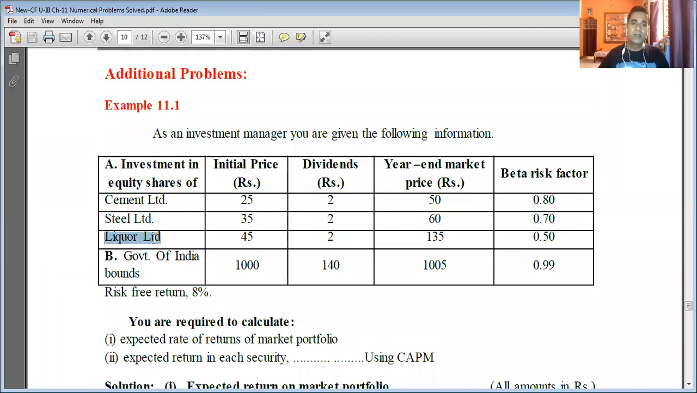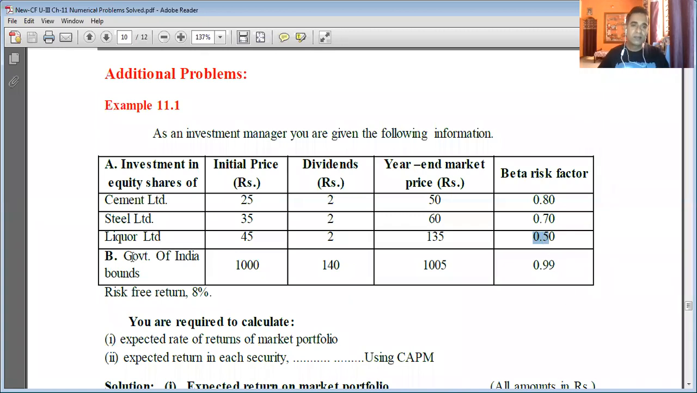Then Liquor Limited. The initial price is 45. The dividend on equity shares of Liquor Limited is also 2 rupees, and the year-end market price of Liquor Limited is 135. The market price of the equity shares has soared. Under present circumstances, we can understand. Just a joke. The beta risk factor of Liquor Limited is 0.5.